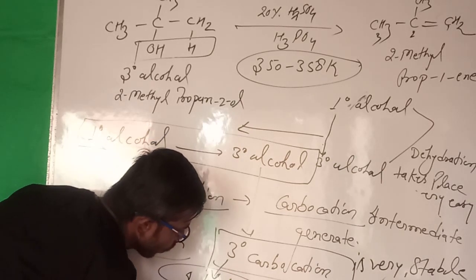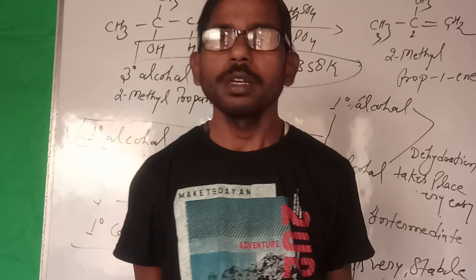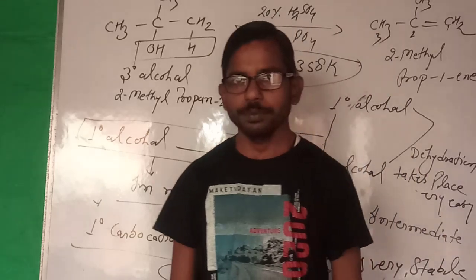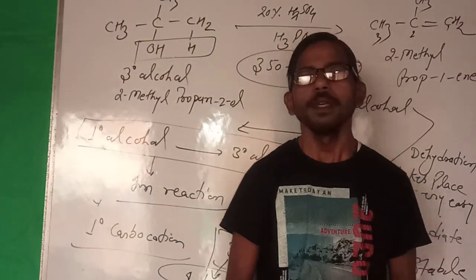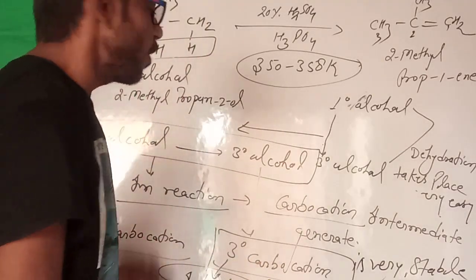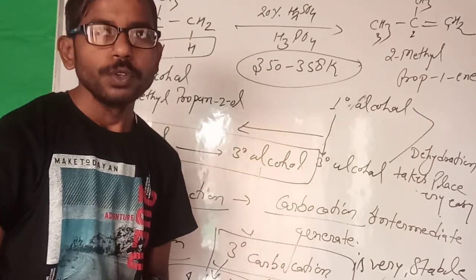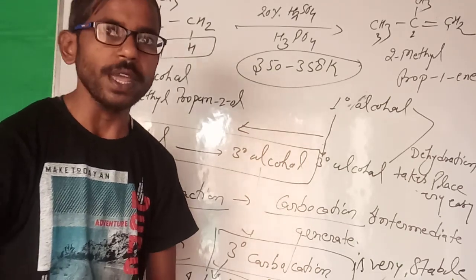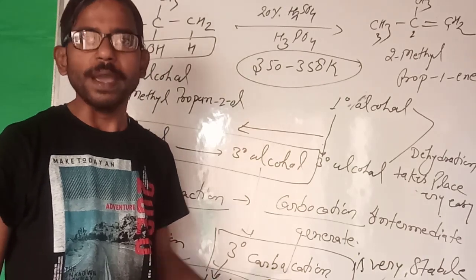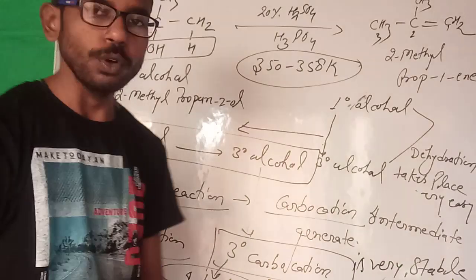So guys, you know very well, if the reaction intermediate is very stable, the product will be more stable. Okay guys, after that we will start the mechanism of this reaction, and the mechanism will be very clear from that. So the 3 degree carbocation is very stable due to the inductive effect. In the mechanism we will discuss the carbocation and follow the mechanism. Okay guys, thank you guys.